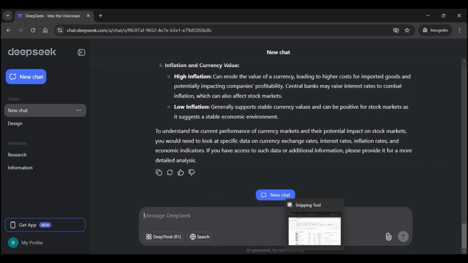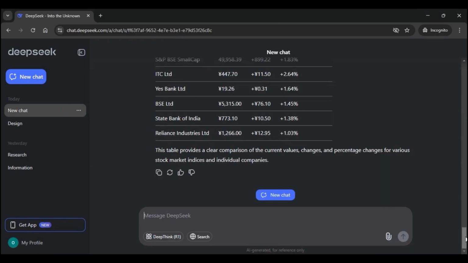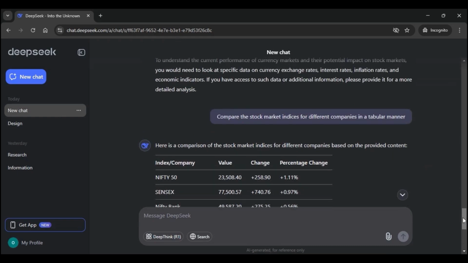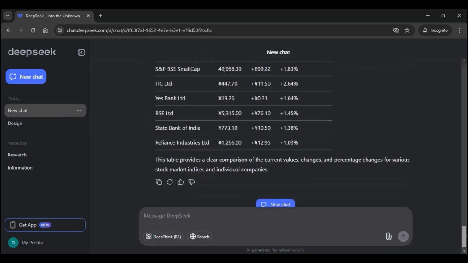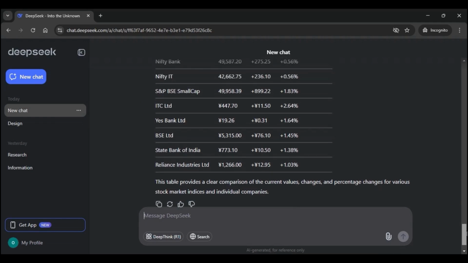So let us look at the image once again. So we asked the question to compare the stock market indices for different companies in a tabular manner. So it has given us in a tabular format. You can even give a follow-up question.